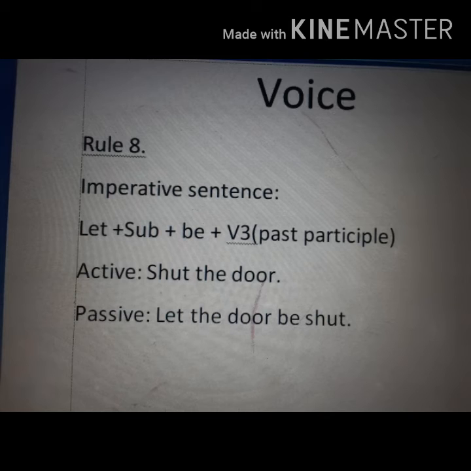Number 1, simple imperative sentence such as shut the door. The structure of this sentence for voice change is let plus subject plus be plus V3. Example, shut the door. Passive, let the door be shut.